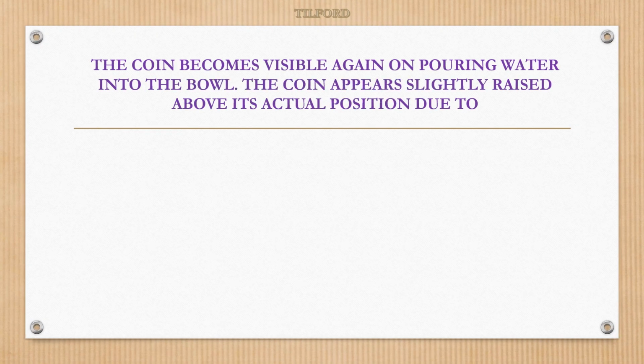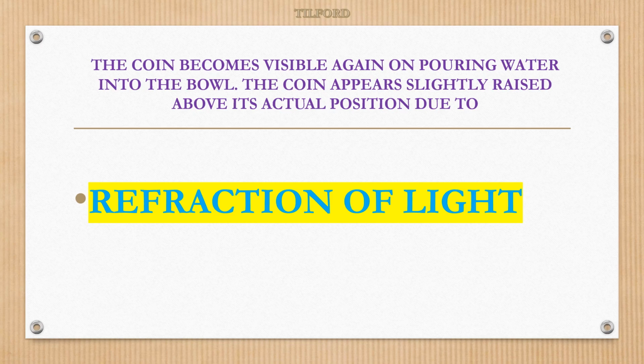Yes, the coin becomes visible again on pouring water into the bowl. The coin appears slightly raised above its actual position due to refraction of the light. What happened? When your friend pours water in the bowl, the coin appears slightly raised from its actual position. Actually, the coin is not rising, but it appears to rise. It's due to the refraction of the light.